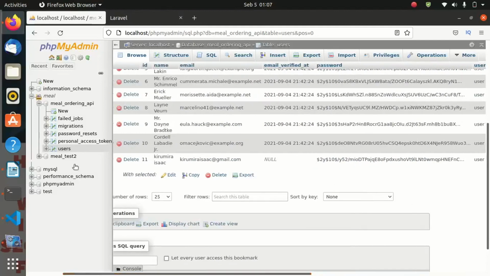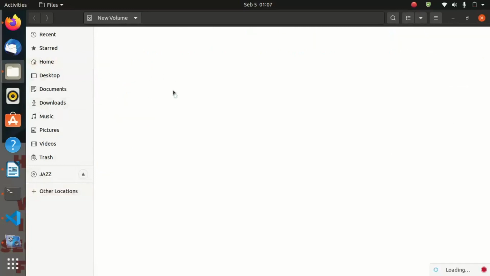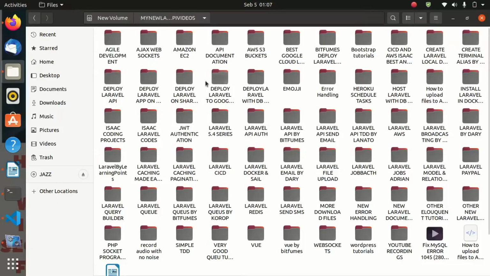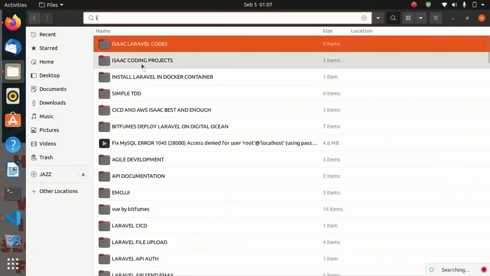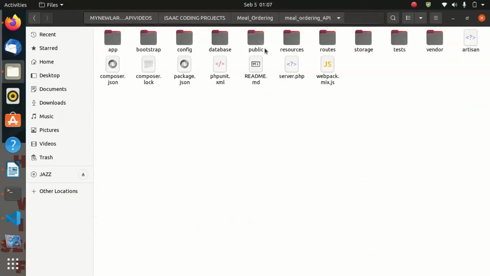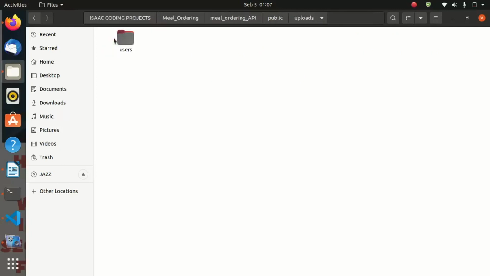And now let us try to go inside the project directory and see if the image was really uploaded. So let us go into the project directory. This is the project directory, and try to move into the public folder. Perfect. In the public folder, you are seeing that we are having the uploads folder, and in the uploads, we are having the users, and this is the file we have just uploaded.